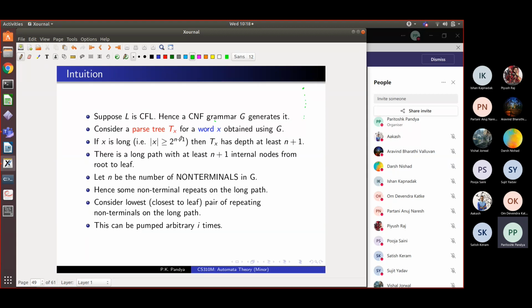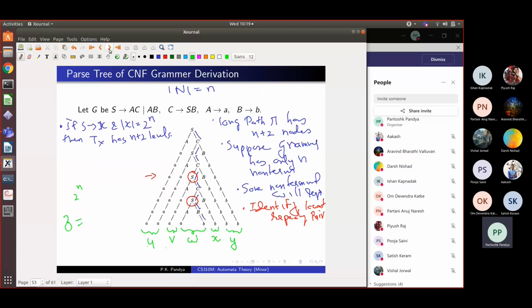Any word which is longer than 2 raised to n will have at least n plus 2 levels. It will have a long path with at least n plus 1 internal nodes and then a terminal node. So if the number of non-terminals is n, hence some non-terminal repeats on the long path. Consider the lowest pair of these. This is the situation that we wrote.